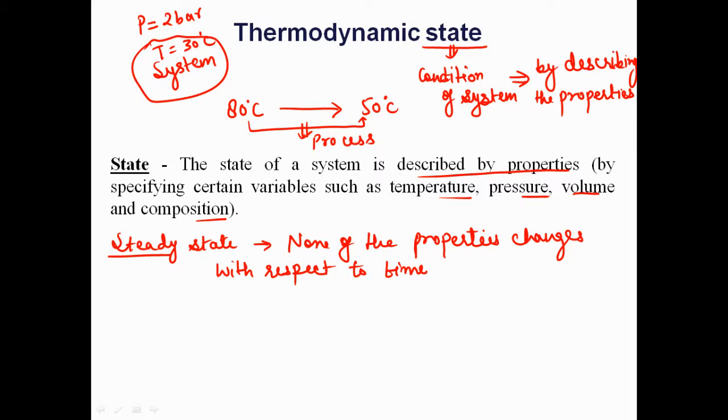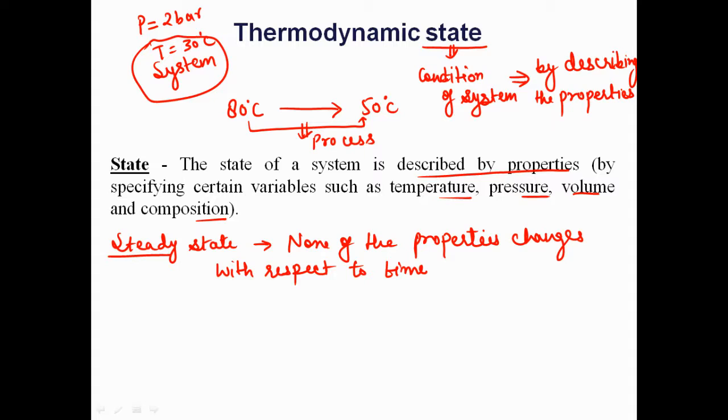It means the temperature of that coffee is not changing with respect to time, so you can say that it is at a steady state. It is not just the temperature: if any property of that system does not change with respect to time, then we say that the system is at steady state.